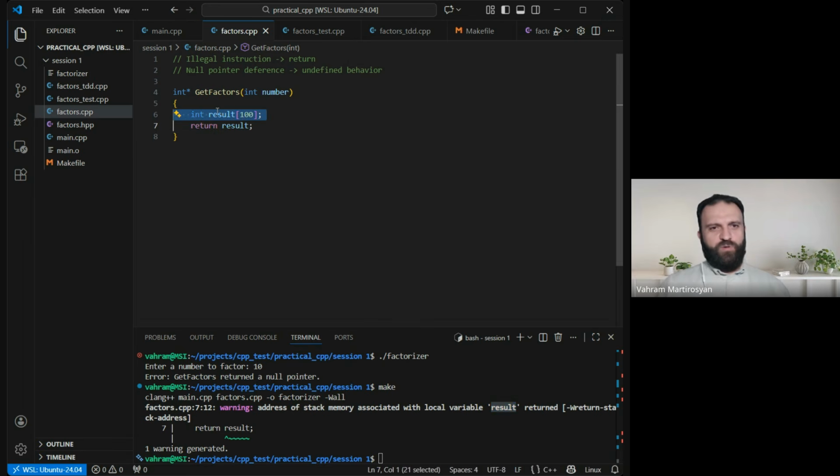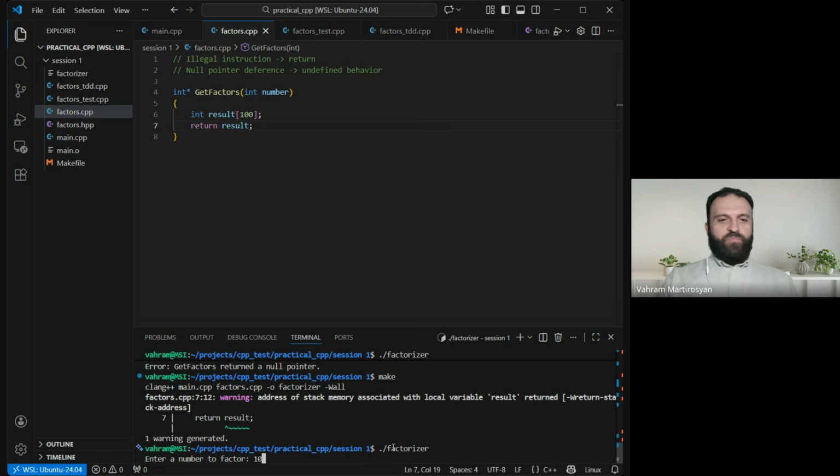I created a local variable of size 100 elements, right? 400 bytes, which, being a local variable, means it is going to be created automatically as soon as the function gets called, in the stack frame of that function. And it will be destroyed as soon as the function returns. So I've created such a variable and have returned its name. Actually, it is an array, so its name is a pointer to the first element in that array, which means I'm returning an address to the stack frame, which is going to be destroyed right after I return it. And that's what we get. Okay, so don't do that.